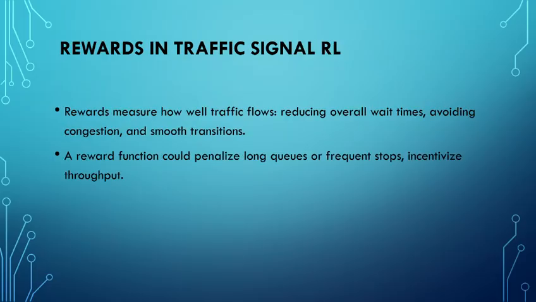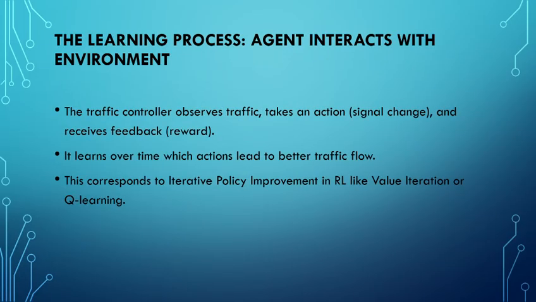Rewards in traffic signal. The reward tells the controller how good or bad the decision was. For instance, a reward might be higher when the cars move without delay, and lower when there is congestion or long waits. The goal of the traffic controller, like any RL agent, is to maximize this reward by improving traffic flow.